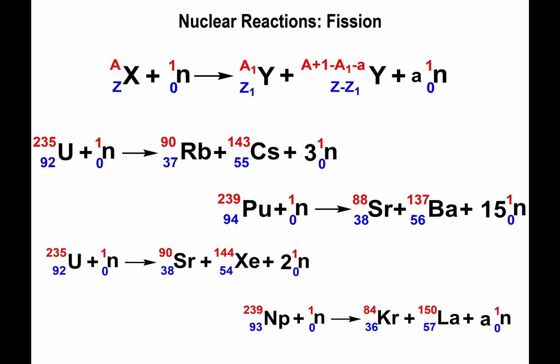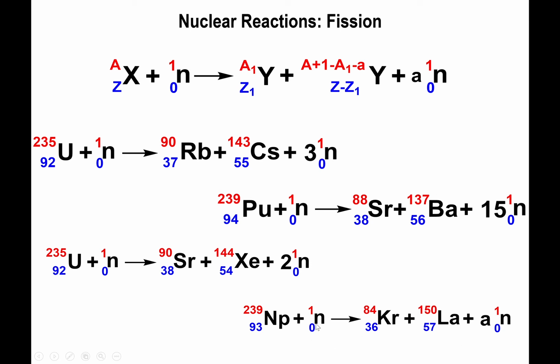And for the last example here, you might say that this is already balanced, except that if you look carefully, you realize the balancing number for the neutrons hasn't been accounted for yet. So what we need to do is add all the values together. Now the atomic numbers are not going to help you in any way, because the neutrons are always going to be 0 for the atomic number. So that's already balanced, right? 93 is equal to 36 plus 57. That you can use to confirm that everything else is accounted for.